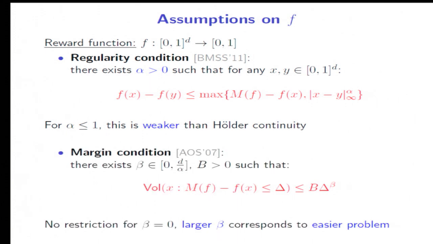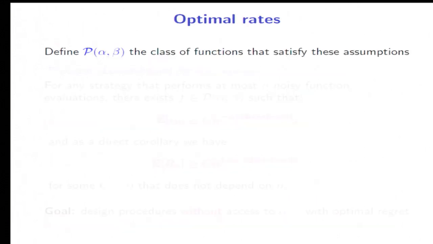Okay? We're going to couple this with the margin condition, which tells me that there exists some beta such that the volume of the delta optimal regions of the space is bounded as delta to the beta. So for beta equals 0, this imposes no restriction on the function, but generally the larger beta is, the easier the problem is. And the intuition behind that is that if beta is large, there are few zones that are close to the optimum, and a good active strategy should be able to discard all the non-optimal regions rather quickly and focus a lot of its samples on the optimal regions.